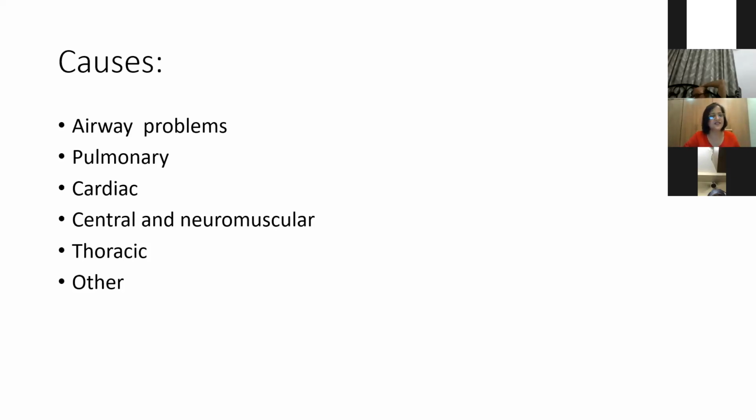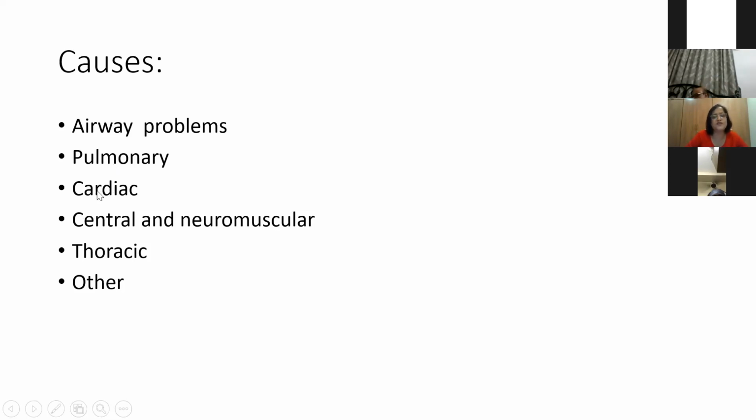Now coming to the causes, we will just highlight the headings. The headings are the airway problems: laryngomalacia, tracheomalacia, starting from the nose, choanal atresia. Then you might have vascular rings compressing the trachea. Now, pulmonary cause is the major cause, where we mainly get TTN, PPHN, MAS, pneumonia, RDS. Also, you have congenital anomalies of the lungs, like cystic adenomatous malformations, and so on.